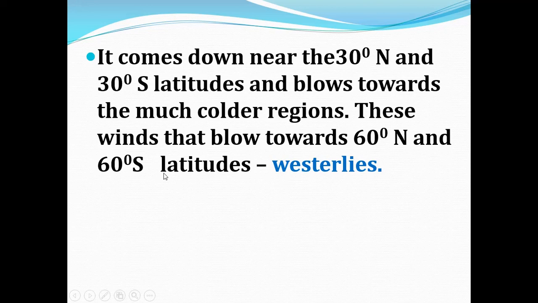This wind that blows towards 60 degree north and 60 degree south latitude is called westerlies.